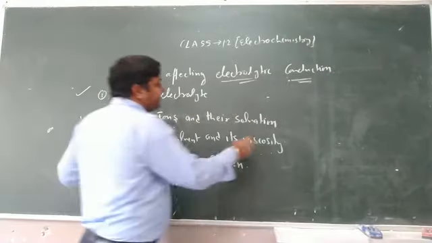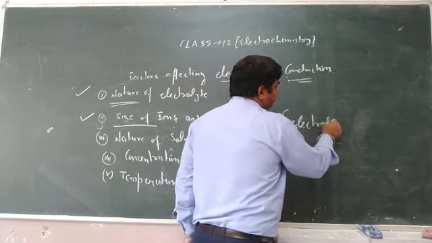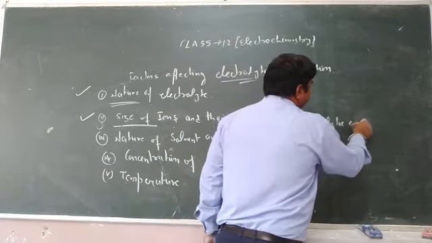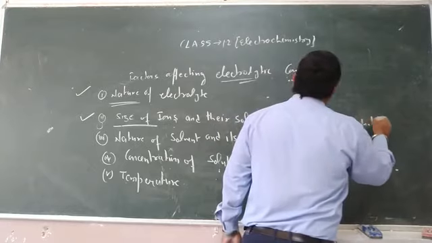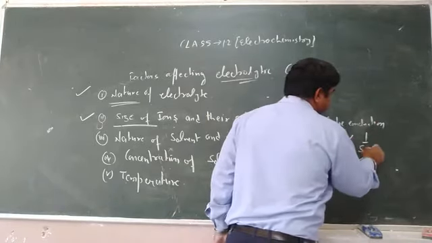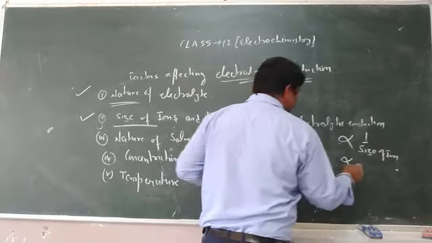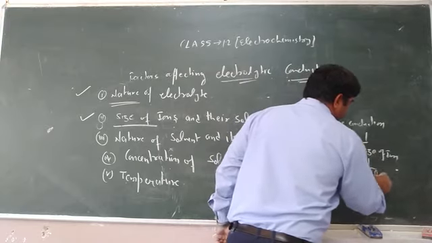So we say electrolytic conductance is inversely proportional to size of ions, or inversely proportional to solvation.